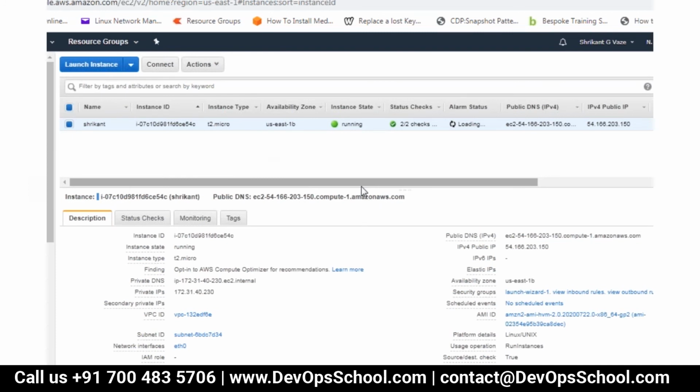Under configure instance, Srikanth, it's asking for IAM role. Now, do we need to give anything on that? No. Don't give anything. No. Don't change anything there. Just by default.